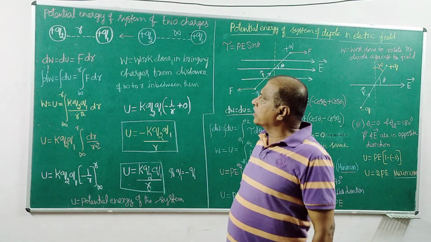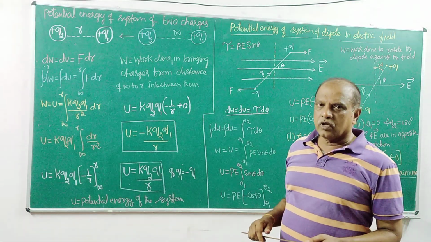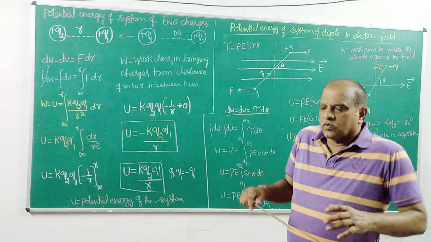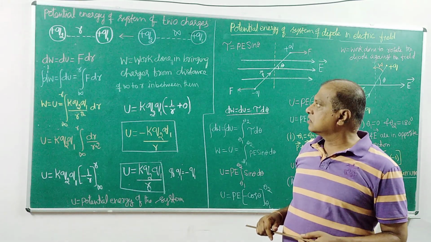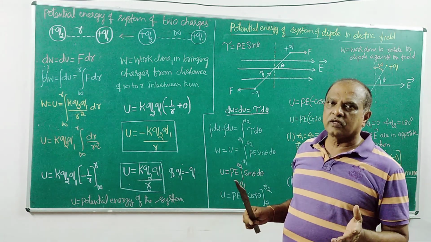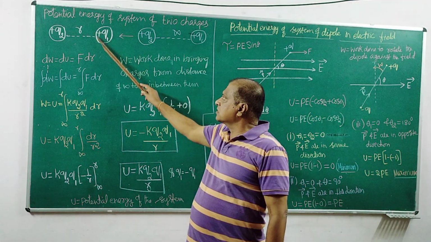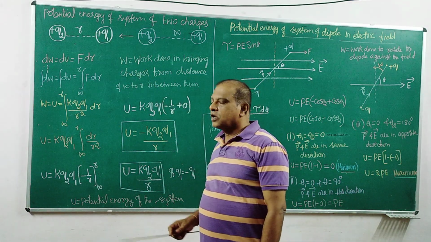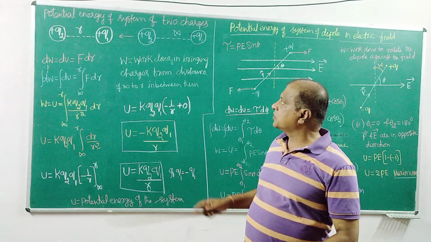That amount of work done changes into energy and is stored as the potential energy of the system. So that amount of work is called the potential energy of the system.